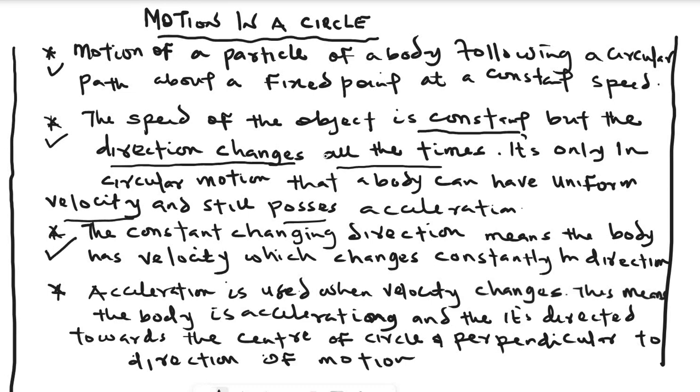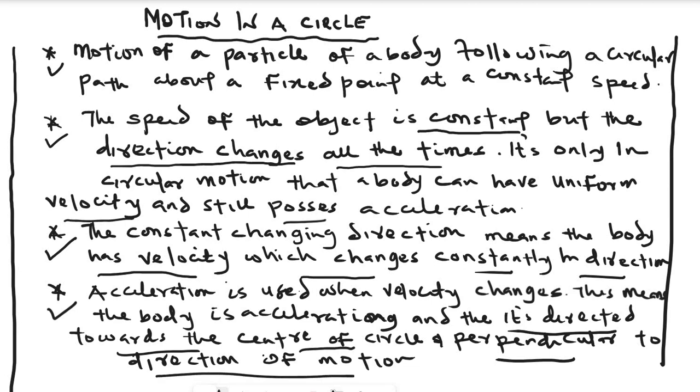The third point: the constantly changing direction means the body has a velocity which changes constantly in direction. The last point: in circular motion, acceleration occurs when velocity changes. The fact that the velocity is changing means the body is accelerating, and the acceleration is always directed toward the center of the circle and perpendicular to the direction of motion. This last point is very key.